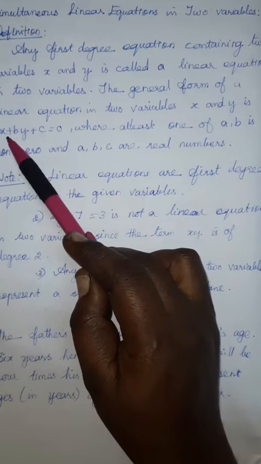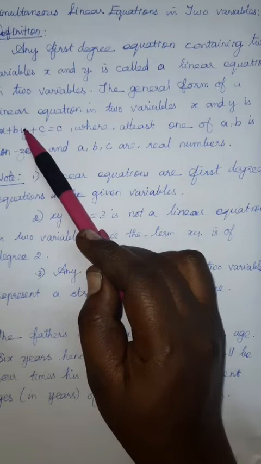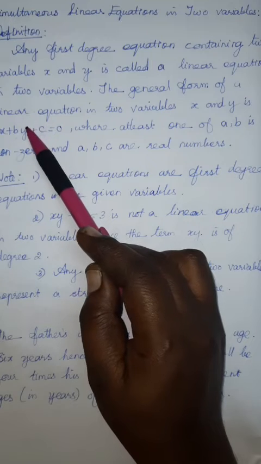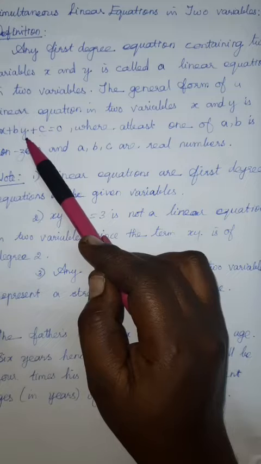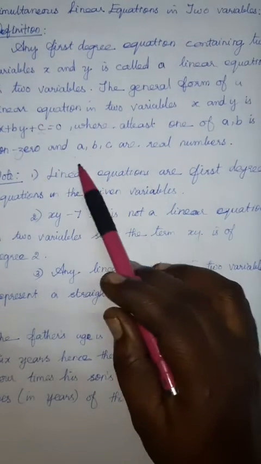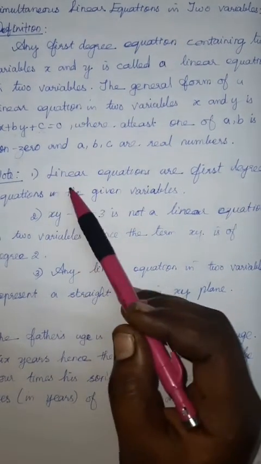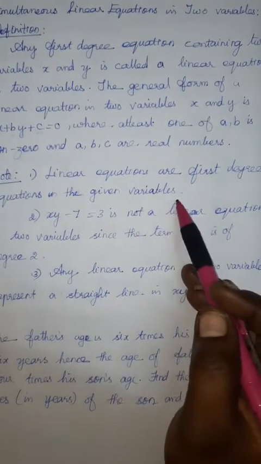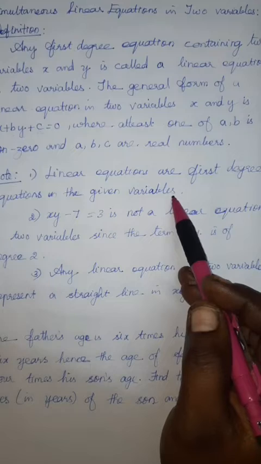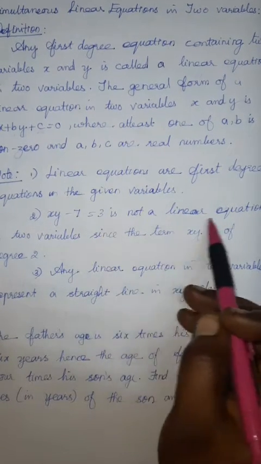If the equation is of the pattern ax plus by plus c, the first term has x power 1, so the degree is 1. Here b into y power 1, there also degree 1. c is a constant term, so totally the degree is 1, which means it is a linear equation. Here a, b, c are real numbers. Now, linear equations are first degree equations in given variables. It must be a first degree equation. Then xy minus 7 equal to 3 is not a linear equation.